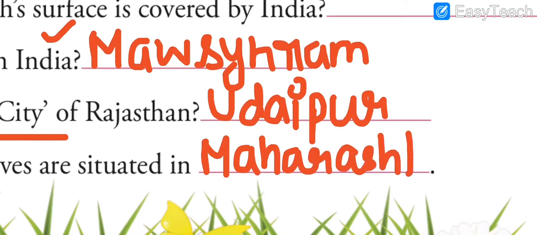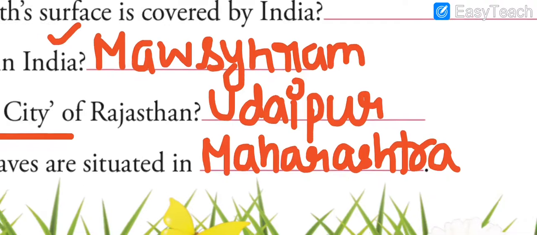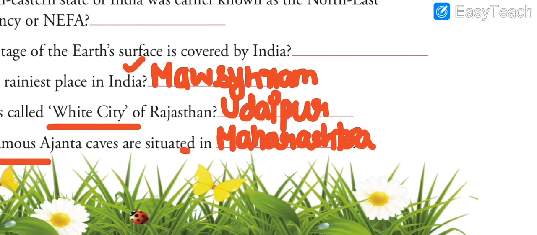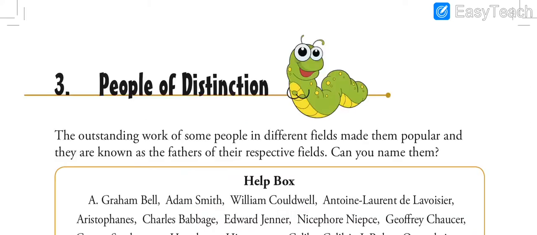You know Maharashtra. The city there is Mumbai. It is also called the financial capital of India because the headquarters of the Reserve Bank of India is situated in Mumbai, and many great important institutions are there. So let's move ahead to the third chapter.